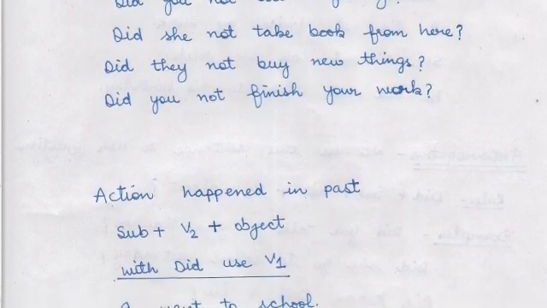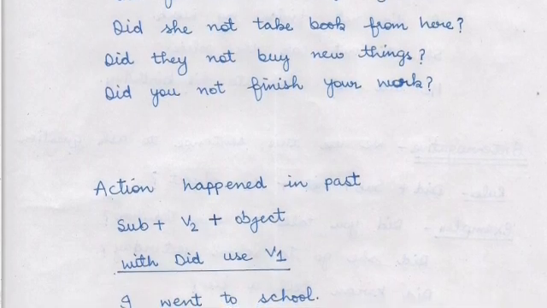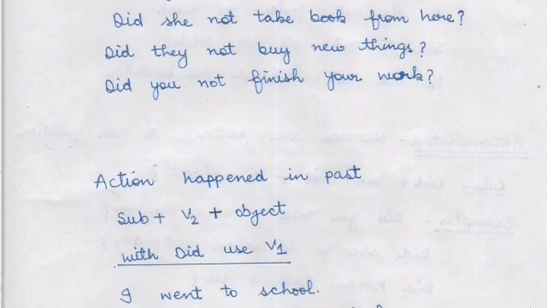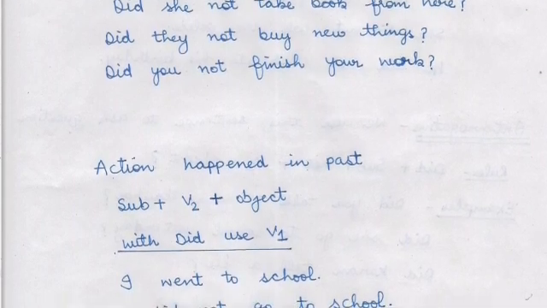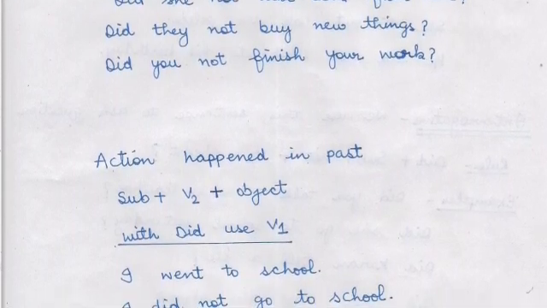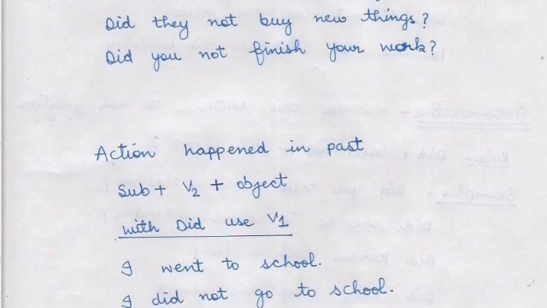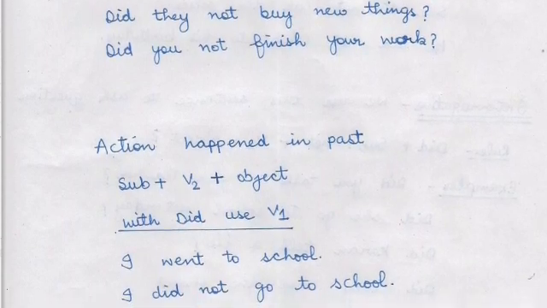For example, I went to school. That means मैं school गया. But if we use did, then we will use first form. That is go. I did not go to school. I hope you understood this very simple tense, and thank you for watching the video.